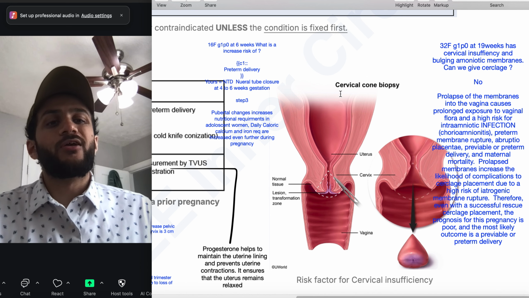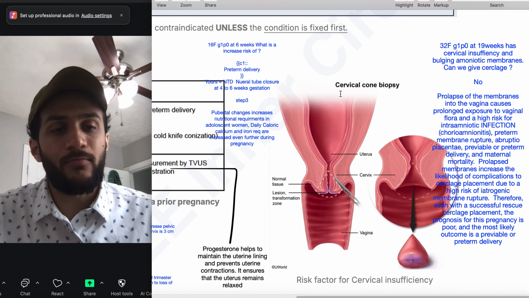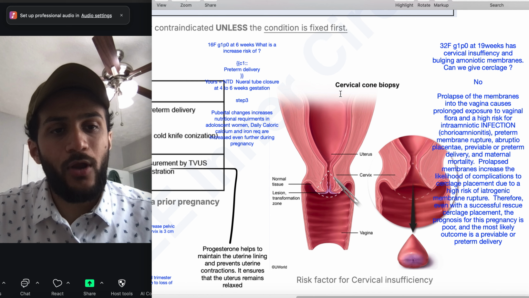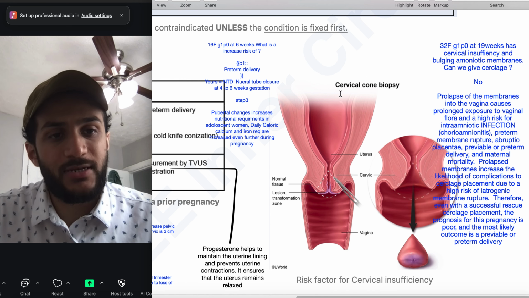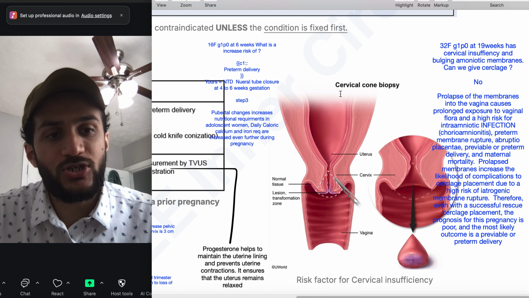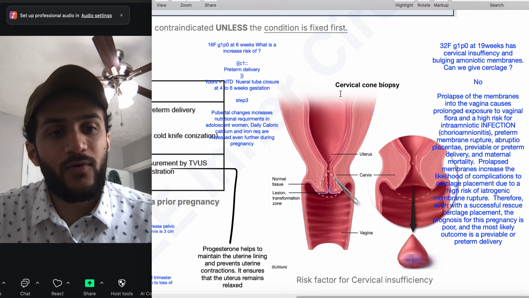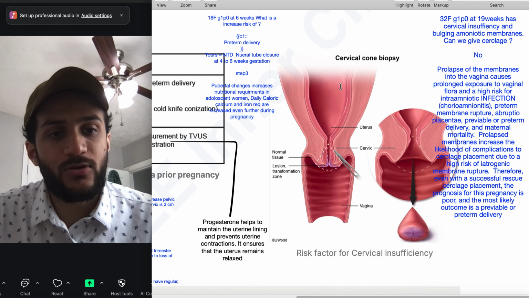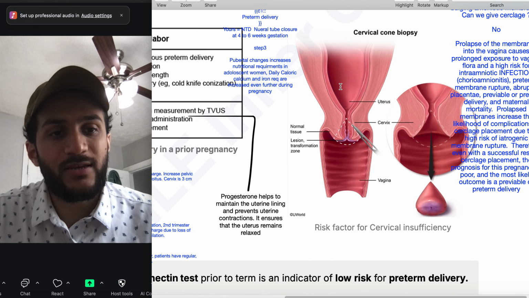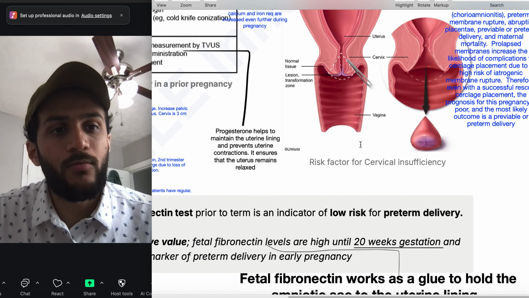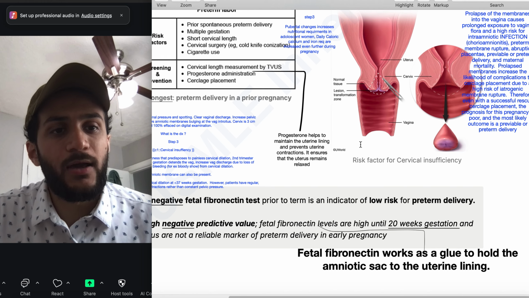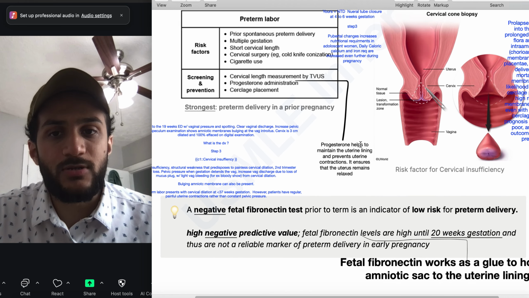So we can see over here chorioamnionitis, preterm membrane rupture, abruptio placentae, preterm delivery, and maternal morbidity. We can see prolapsed membranes increase the likelihood of complications due to the high risk of iatrogenic membrane rupture. Therefore, even with successful cerclage placement, the prognosis for this pregnancy is poor, and the most likely outcome is preterm delivery.